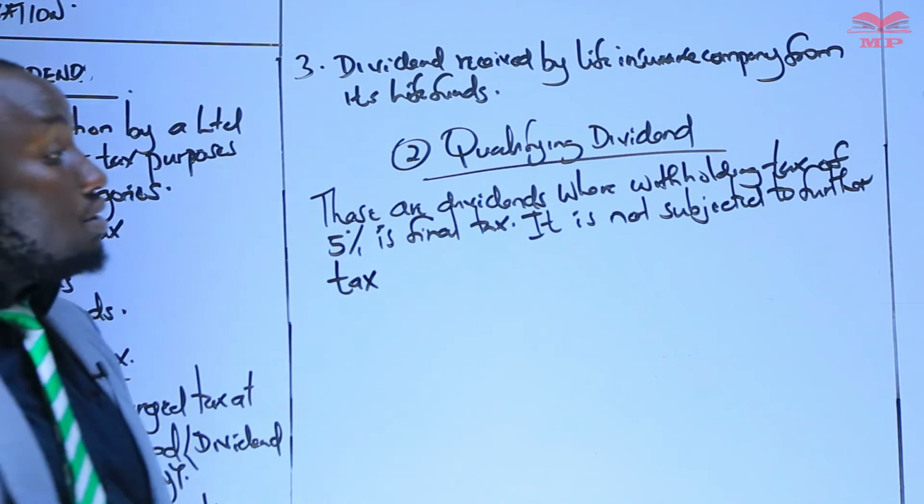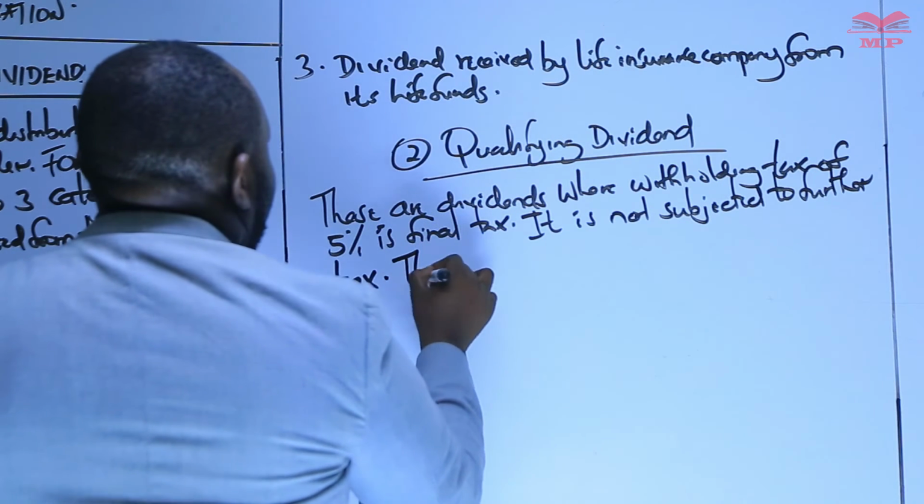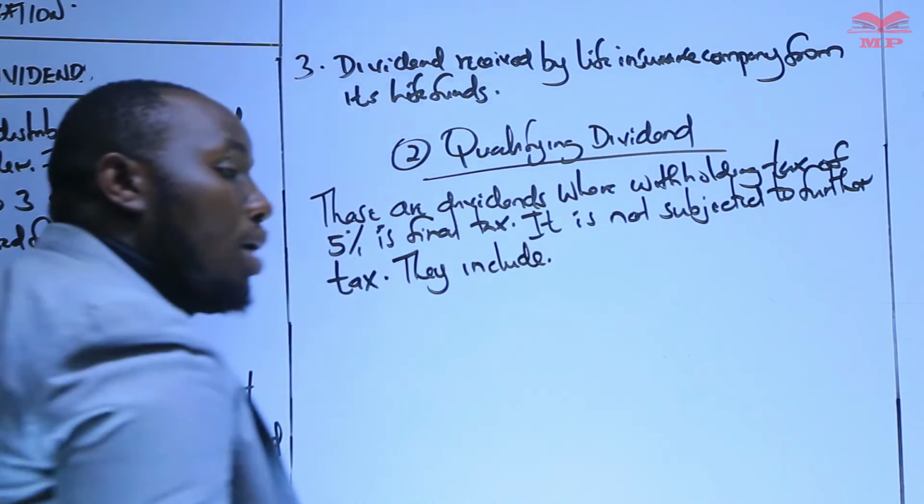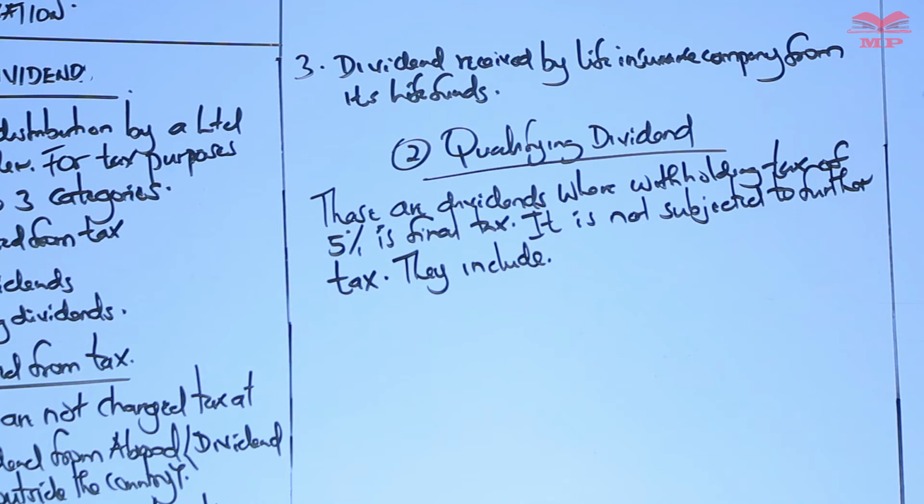They include the following. The key word is that when you talk about qualifying, the 5% withholding tax is final. Once the 5% withholding tax has been deducted, we do not subject these dividends to further taxation.